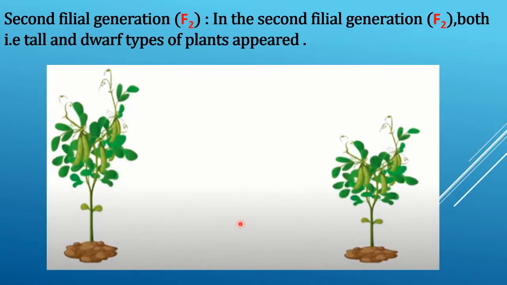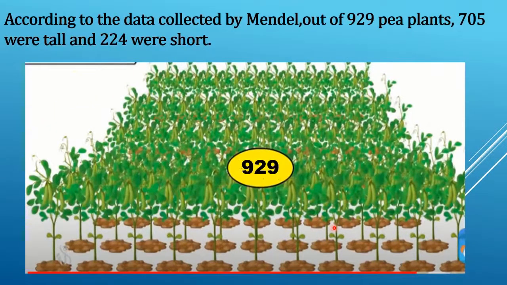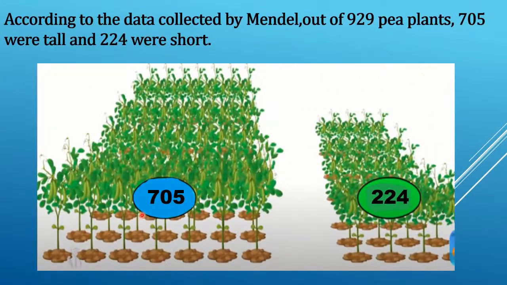In the second filial generation F2, both tall and dwarf types of plants appeared. According to the data collected by Mendel, out of 929 plants, 705 were tall and 224 were short.